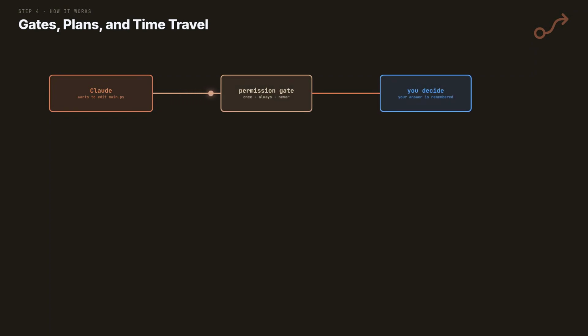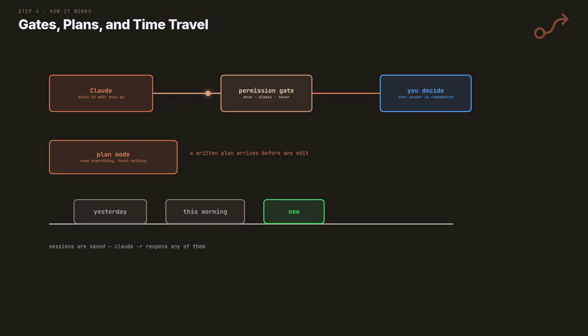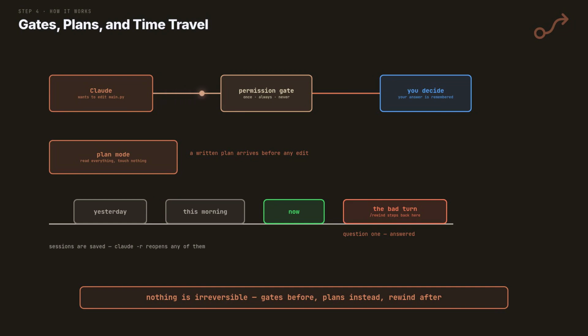Every risky action hits a permission gate first. You approve once, always, or never. Your rules are remembered. Plan mode goes further. Claude may read everything, but it touches nothing. It must show you a plan first. Every session is saved. Close the terminal, come back tomorrow, and -r drops you exactly where you stopped. And that is question 1 from the start, answered. /rewind steps the session back to before the mistake. You take the other road. Shift-tab cycles the modes live. Normal, auto-accept edits, and plan mode without leaving the prompt.